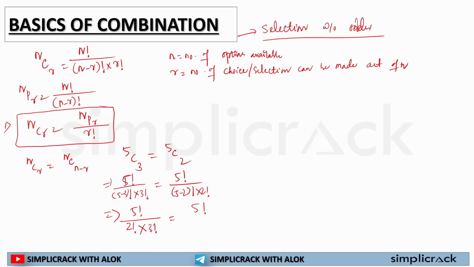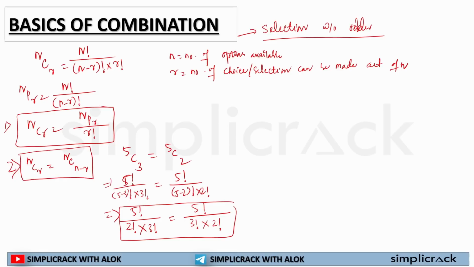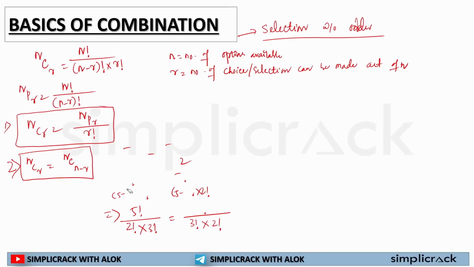So in the first case, the numerator is 5 factorial and the denominator is 2 factorial multiplied by 3 factorial. In the second, the numerator is 5 factorial, and in the denominator 5 minus 2 is 3 factorial multiplied by 2 factorial. So both these answers are the same. That's why you need to understand the second concept, nCr is equal to nC(n minus r). I proved this theorem. This is quite common and this may be asked in terms of simplification or something like that. So you need to understand these concepts clearly.